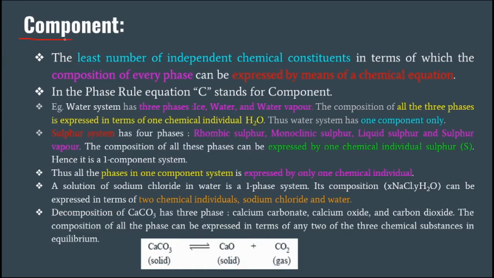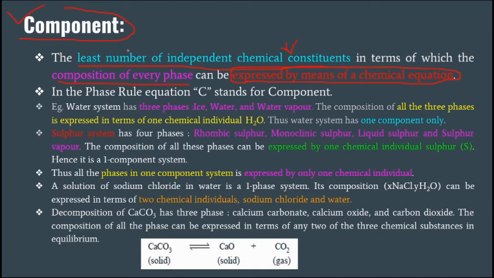Then what is the component? The component is the least number of independent chemical constituents in terms of which the composition of every phase can be expressed by means of a chemical equation. That is simply considered as the component. Chemical constituent means whatever the system is made up of.